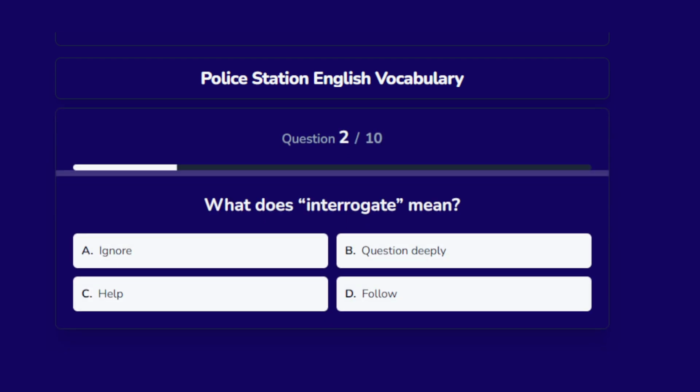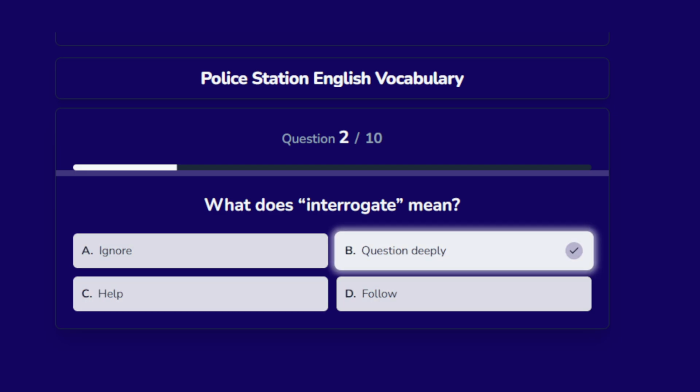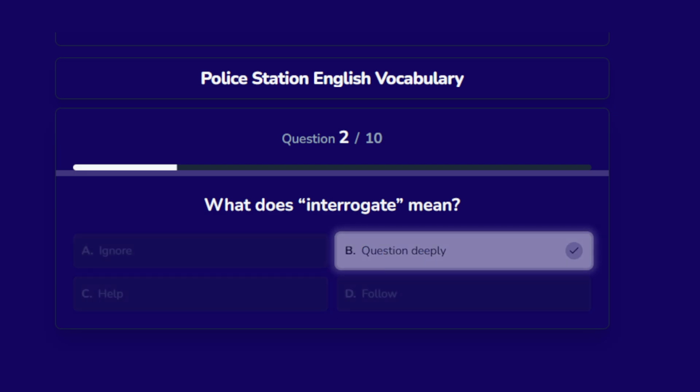What does interrogate mean? Options are A. Ignore, B. Question deeply, C. Help, D. Follow. The correct answer is question deeply.